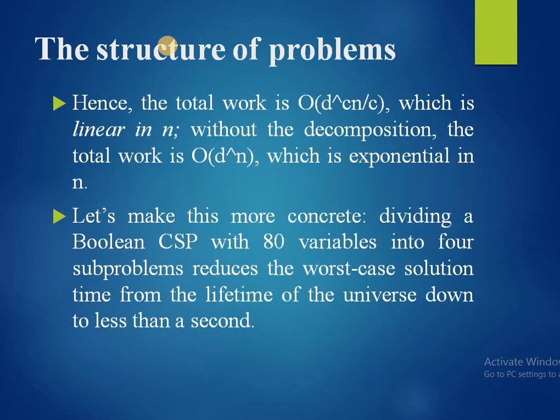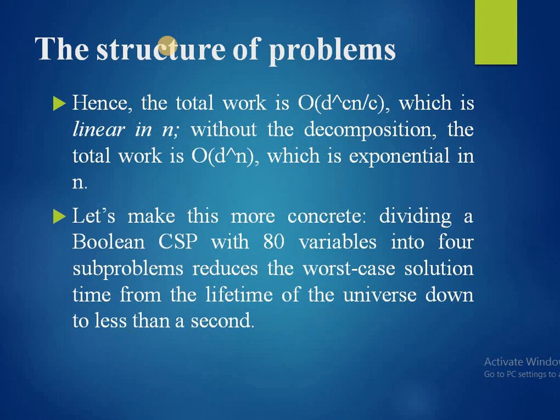Hence, the total work is O of d raised to c times n by c, which is linear in n. Without the decomposition, the total work is O of d raised to n, which is exponential in n.